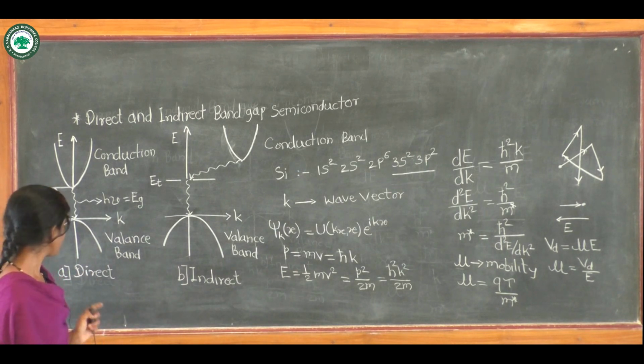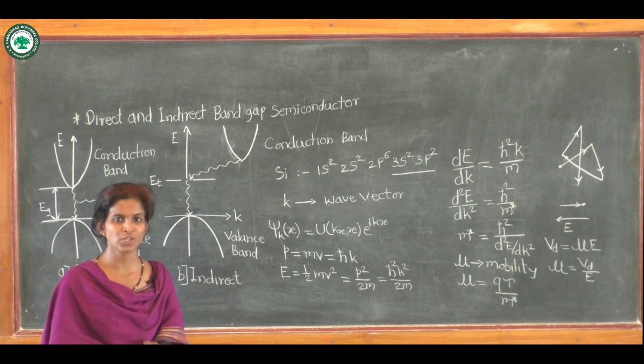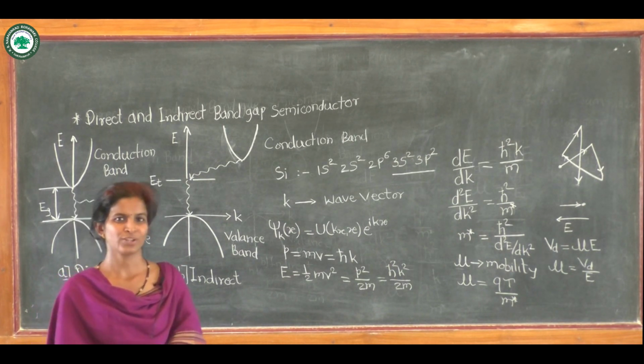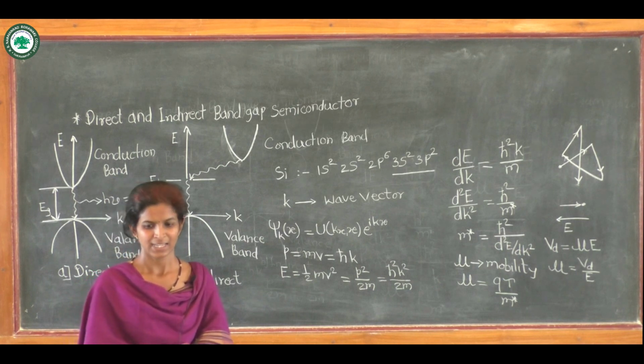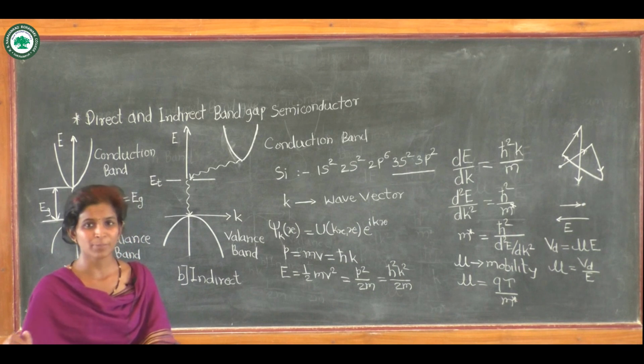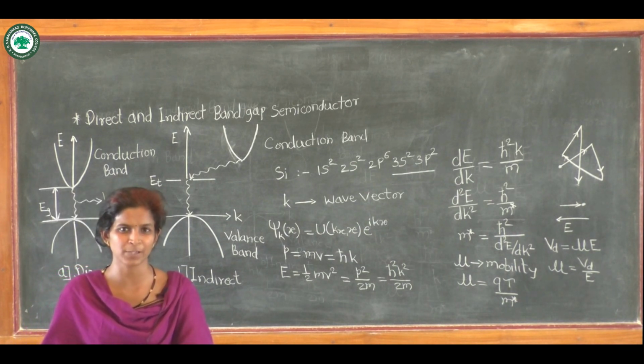So these direct band gap semiconductors are useful for the formation of devices like lasers. So this is all about the direct band gap as well as indirect band gap semiconductor.